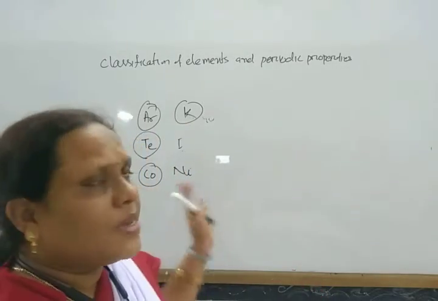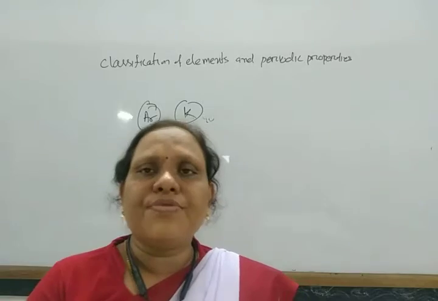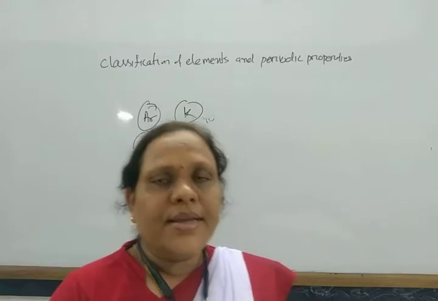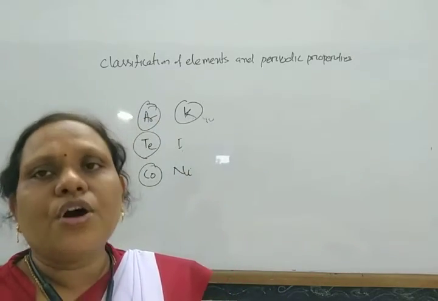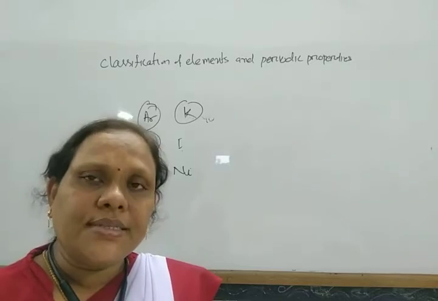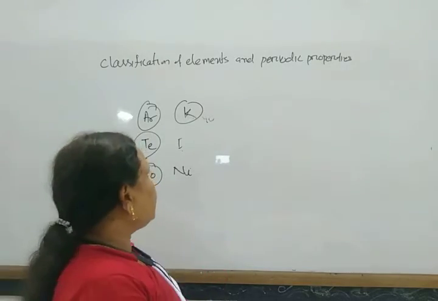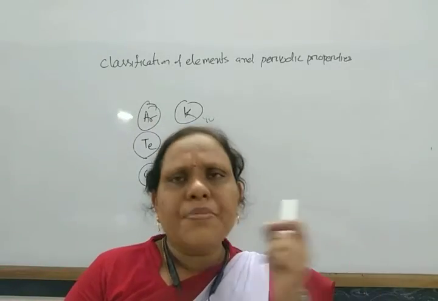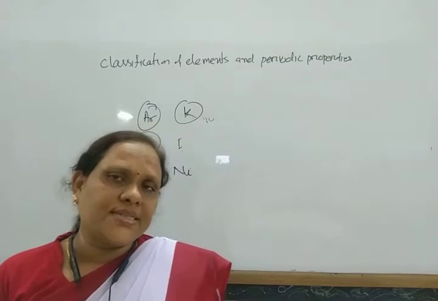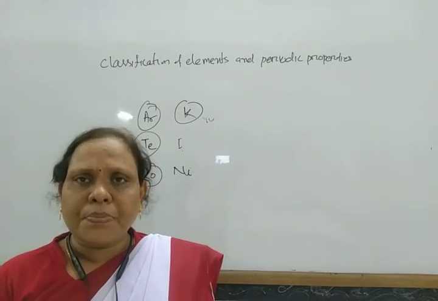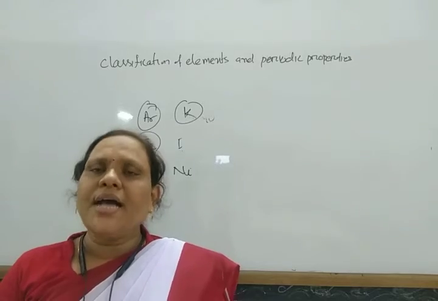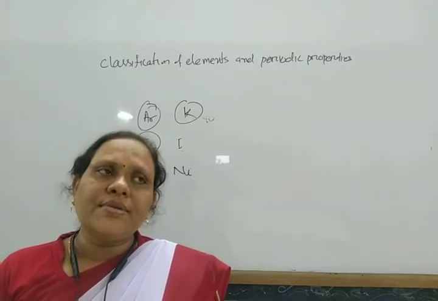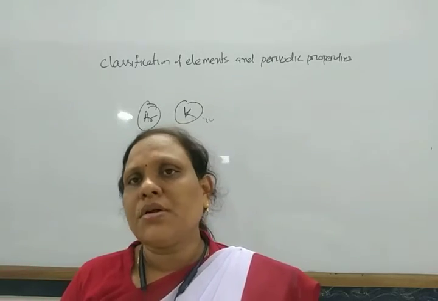This form of Mendeleev's periodic table was modified by different scientists, and the present form is known as the modern periodic table or long form of periodic table. Just one term is changed: instead of atomic masses, electrons are responsible for the different properties of elements, and the number of electrons in an atom is equal to the number of protons.